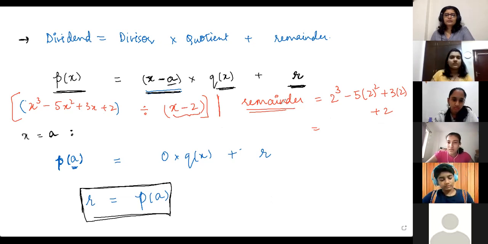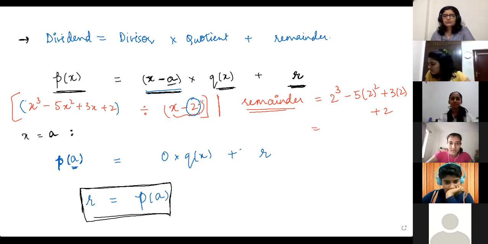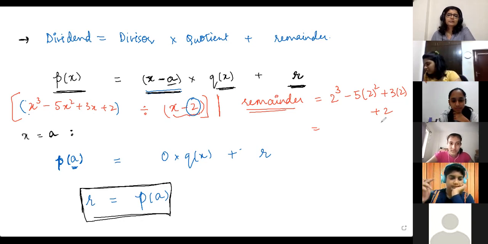Figuring out the remainder is basically just putting in this particular value, whatever you're getting here, x minus a. So if it is x minus a, the remainder happens to be p of a, right? So x minus 2 means the remainder will be equal to p of 2. So our p of x is this polynomial, this is what I've given. That's why I'm just substituting 2 in this polynomial to get the final remainder.